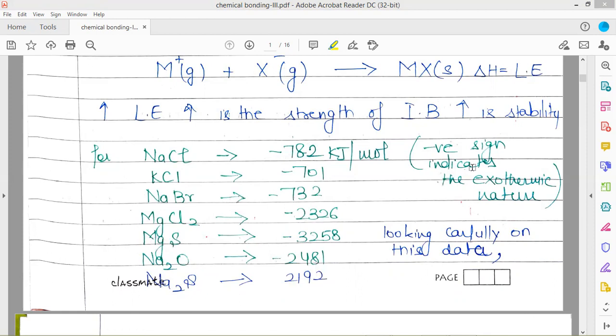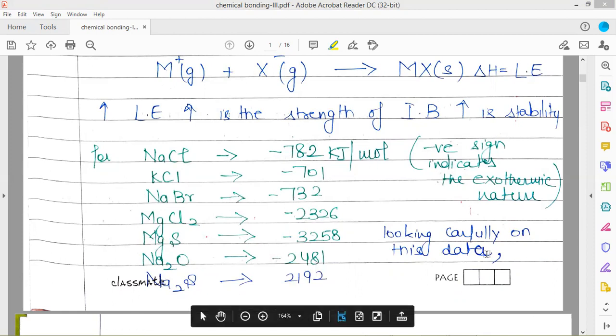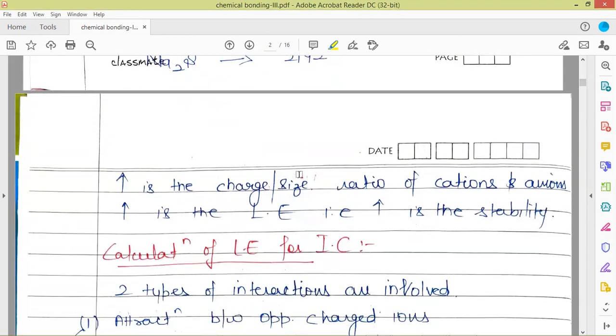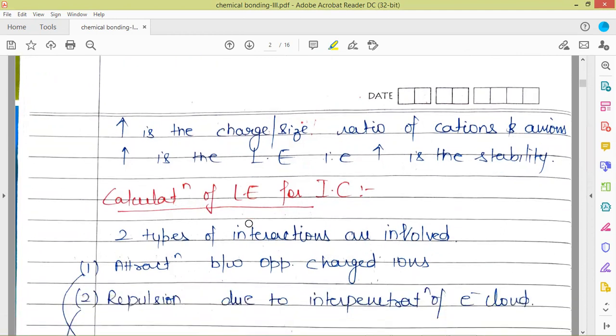So the more the energy released, the more is going to be the strength of the ionic bond, and the more is going to be the stability. So from this data, we can say that the more the value of this lattice energy, the more the energy released, the more is going to be the charge to size ratio. The more the charge to size ratio of cations and anions, the more is going to be the lattice energy, that is, the more is going to be the stability, and the more is going to be the strength of the ionic bond. So the lattice energy is directly proportional to charge and inversely proportional to size of the ion.